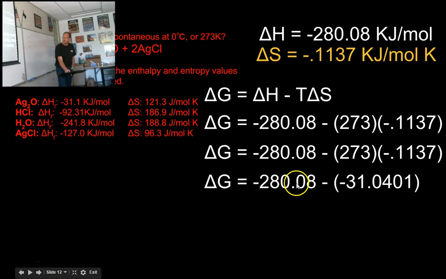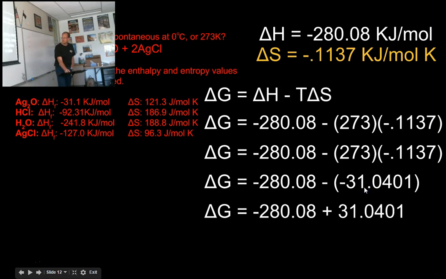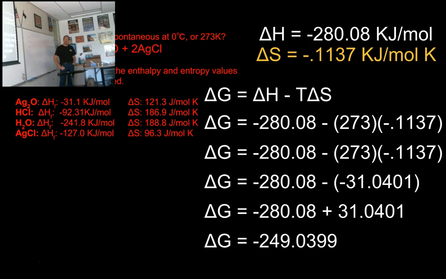Now I'm negative 280.08 minus a negative number, so that's actually an addition statement. Add them together. And my answer for delta G is negative 249.0399. Is that a small negative number or a relatively large negative number? A relatively large negative number, right? So then that reaction is spontaneous and will occur, and will probably occur fairly quickly.